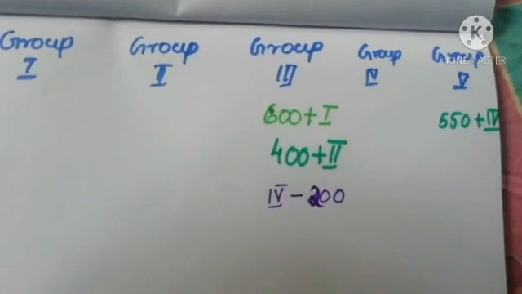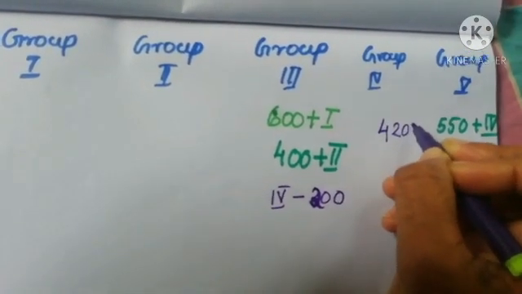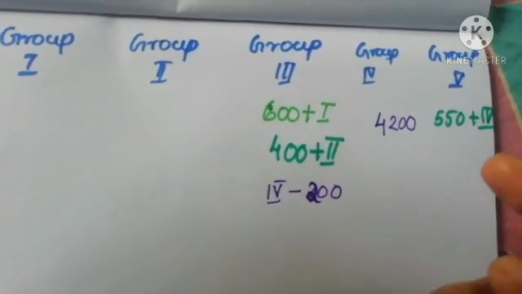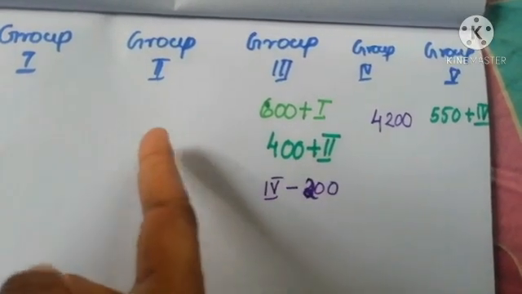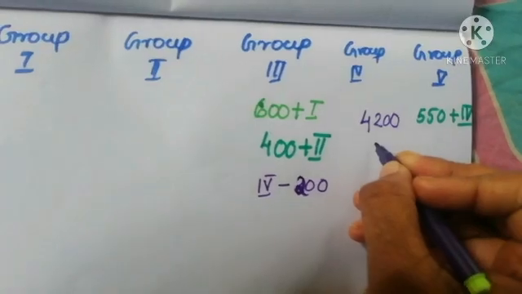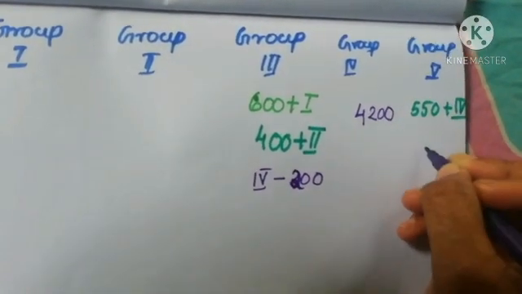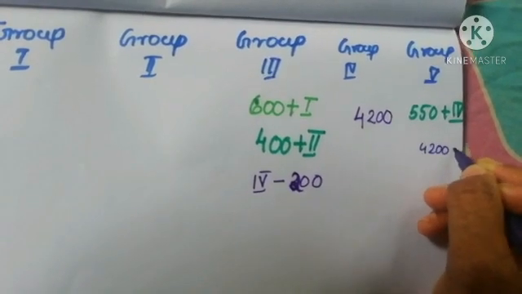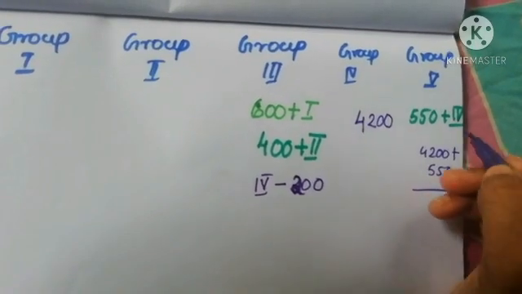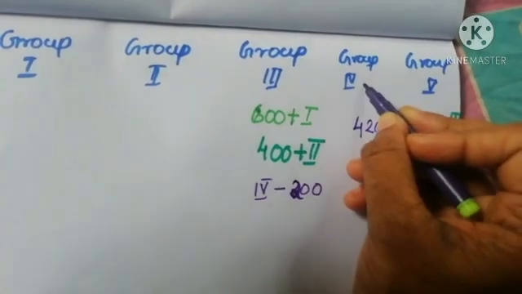And again it is saying that the fourth group got 4,200 rupees. Then we can find out the amount got by each group. Okay, if it is 4,200, then group 5 should be 4,200 plus 550, because it is given that it is 550 more compared with group 4.